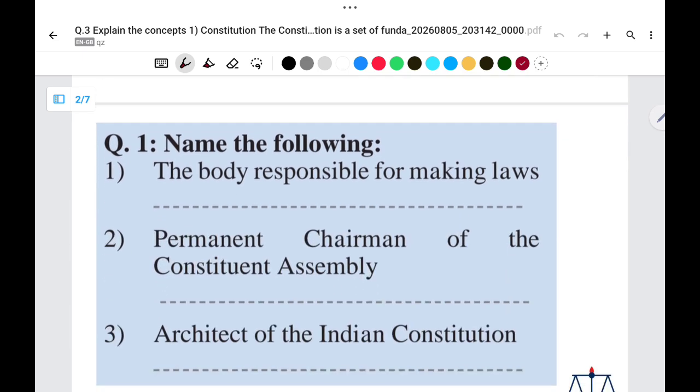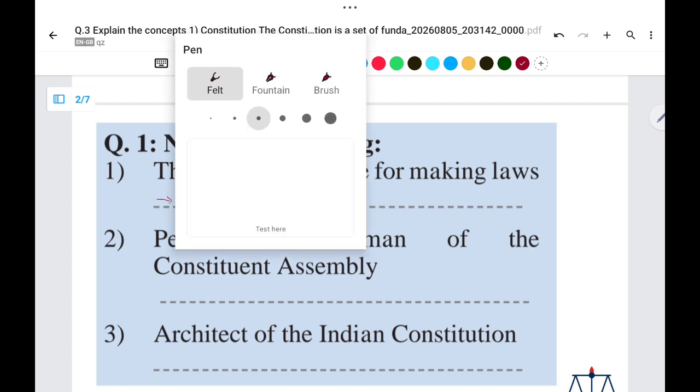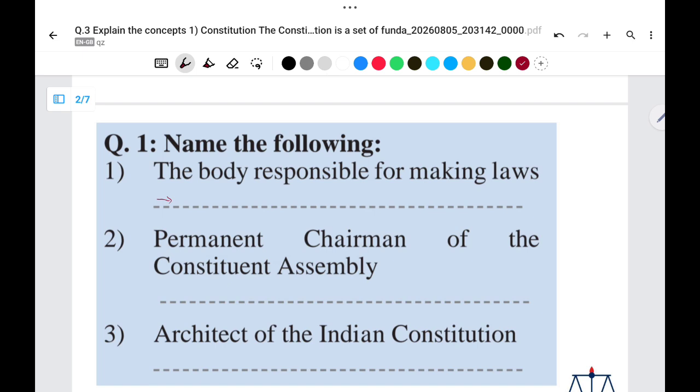We are starting the second chapter of the Civics of class 6, which is the Constitution of India. So the first question, name the following. The body responsible for making laws. So the answer here will be legislature.